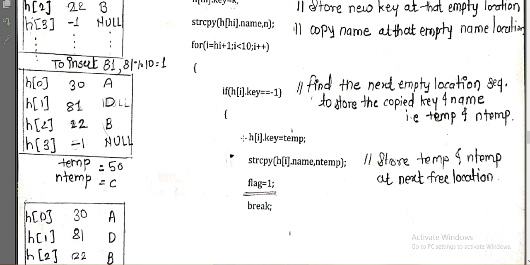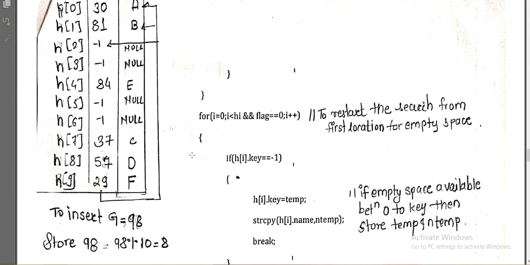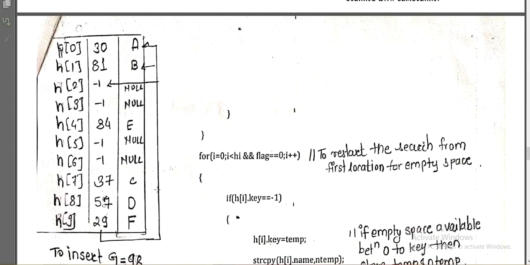So what do we do generally? After 9 we start again from 0, which means we search from the upward side. If I am not finding any position after 9, then again my search goes upward, and I will start from 0, 1, 2, 3, 4 likewise, up to that current position.